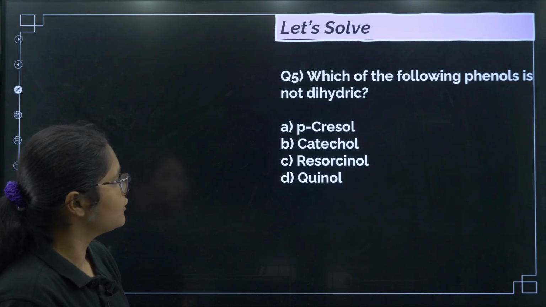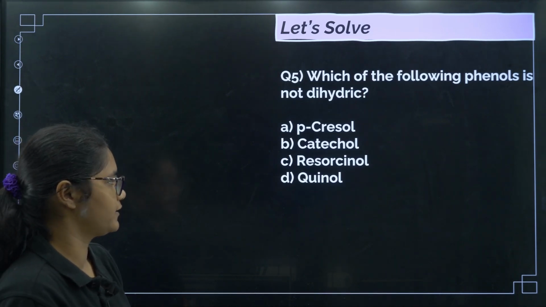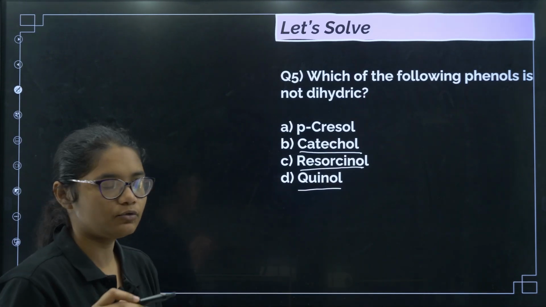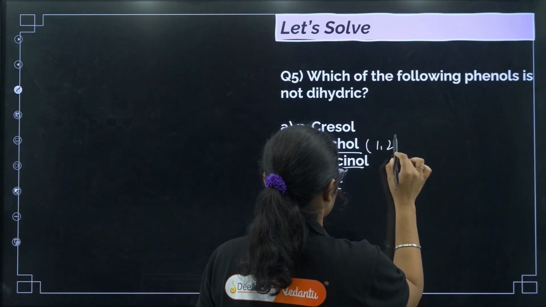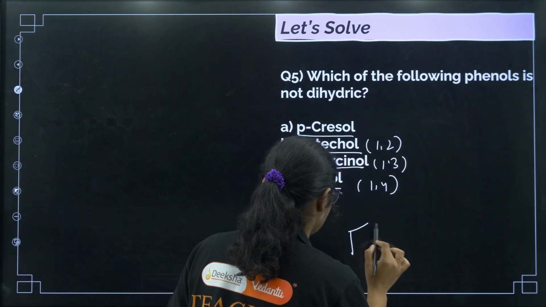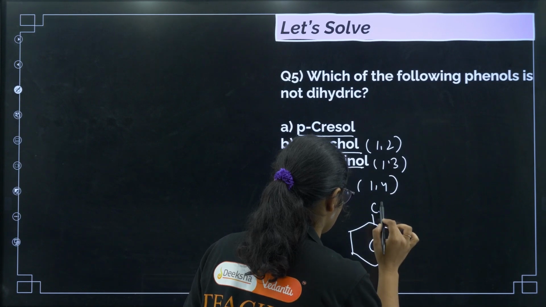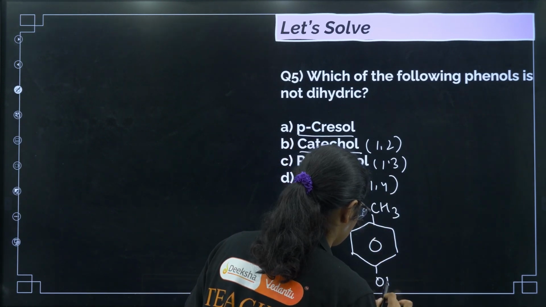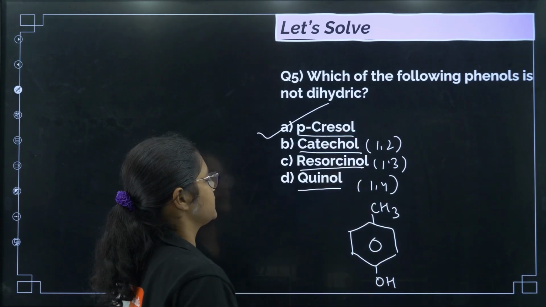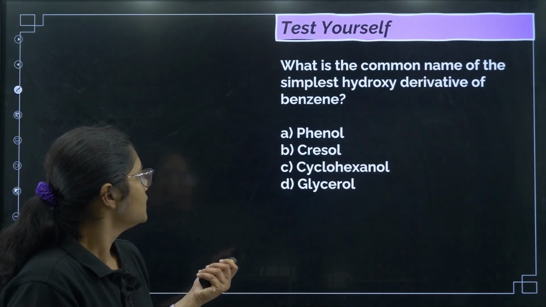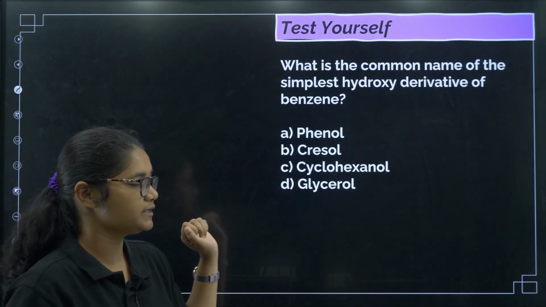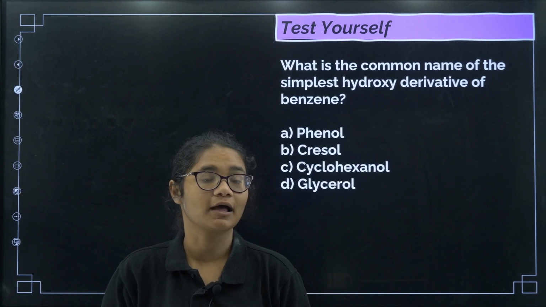Next, which of the following phenols is not dihydric? If you remember catechol, resorcinol and quinol, these are 1,2, 1,3 and 1,4 structures. The paracresol structure, if you remember, paracresol was like this, right? So it has only one OH group. So that is why option A. Okay. So yes, now this question is homework for you. You need to try and solve this question, and do not forget to comment down the answer.